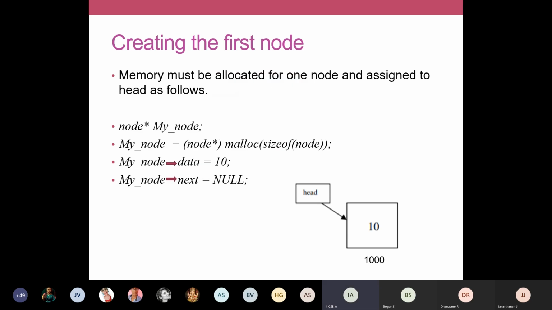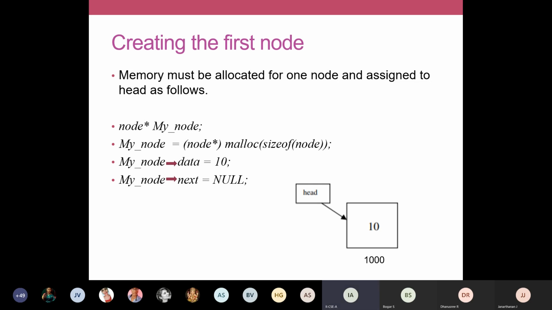When you're creating the first node, your size of function will return the number of bytes required for a single node. Probably you consider it as 6 bytes. So this malloc function will allocate 6 bytes of type node star, and its address will be assigned to my node. For example, imagine I've given the address as 1000.